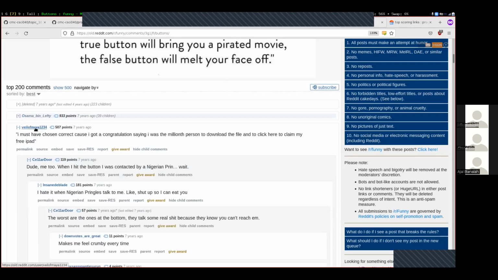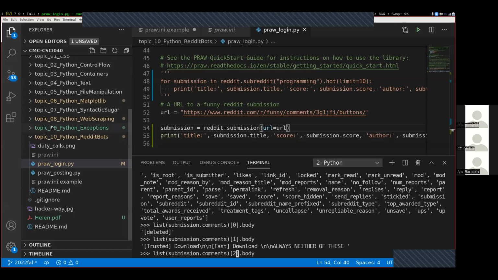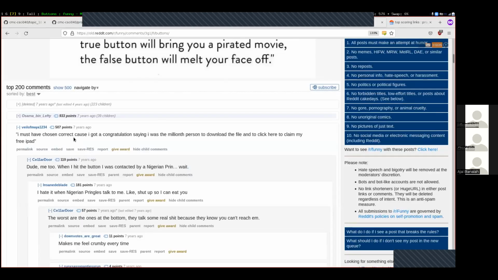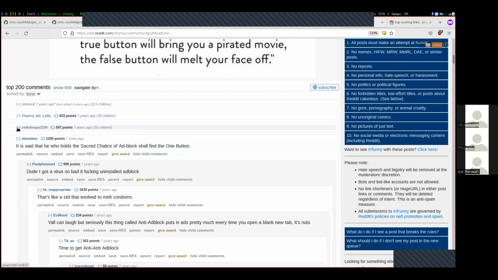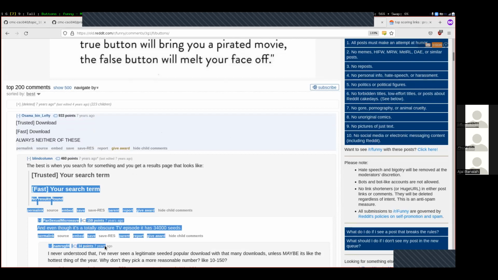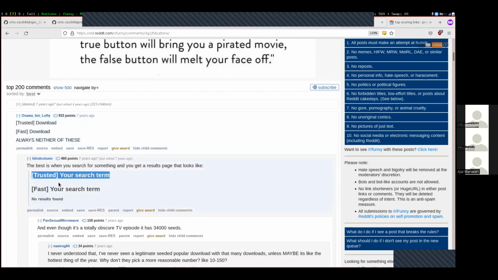Let's see if we can find a top level comment. So that's the next top level comment, number 2, like that. I must have chosen correct. And so on. And it's skipping over all of these nested comments down here. Let's say I want to actually get this comment down here, though. This comment right here. How do I get it?